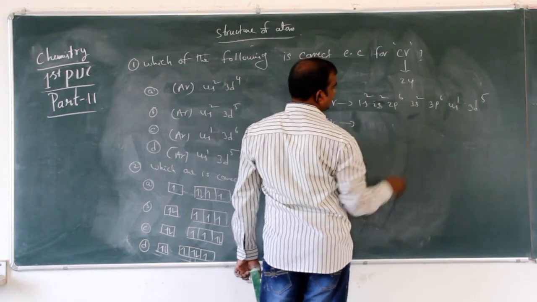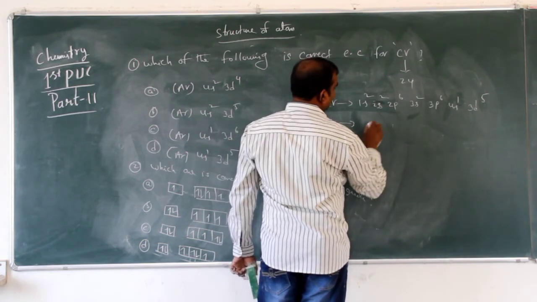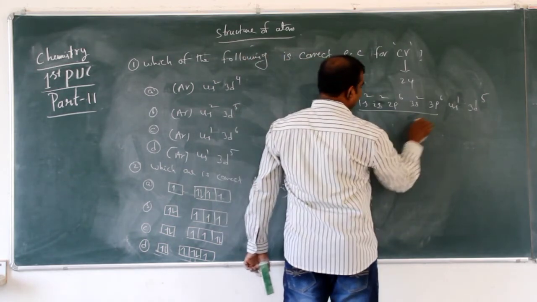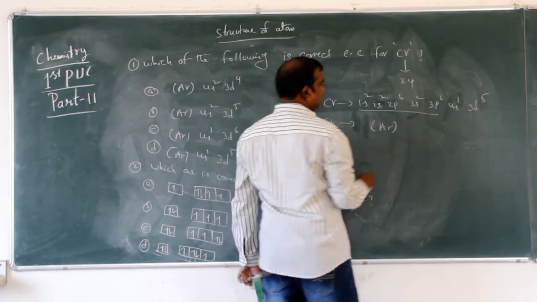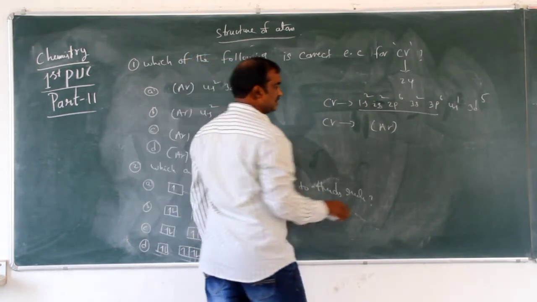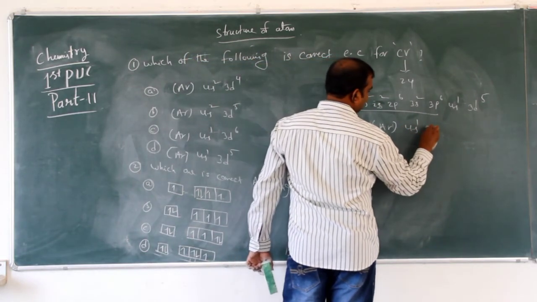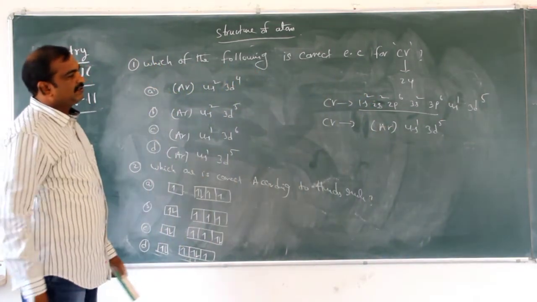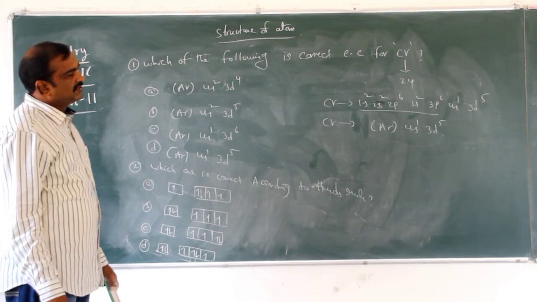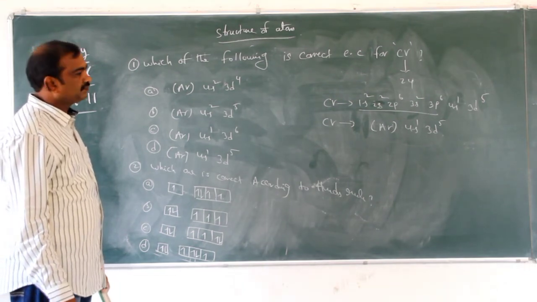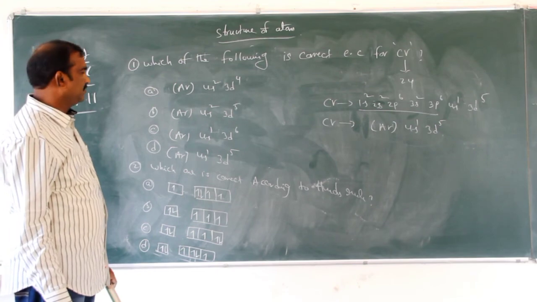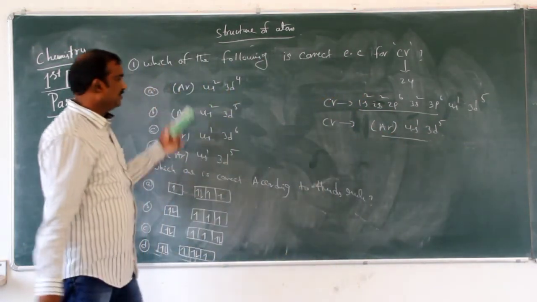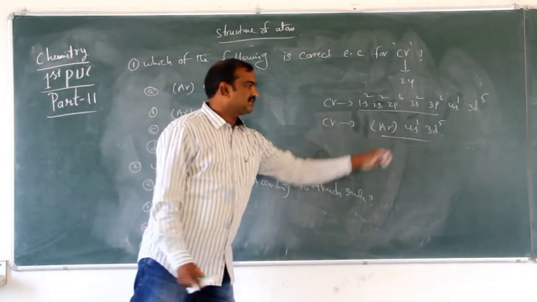So for chromium, 1s2, 2s2, 2p6, 3s2, 3p6 is argon, which is 18. So instead of this we can write argon, and what is the remaining? 4s1, 3d5. So this is the correct configuration for chromium.